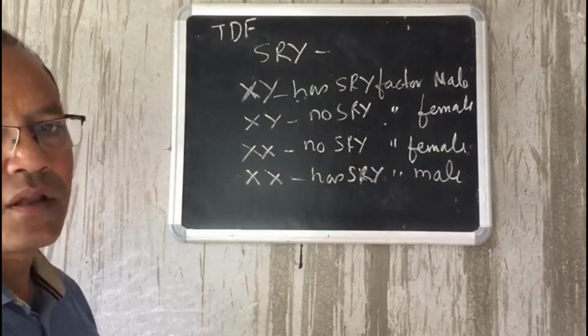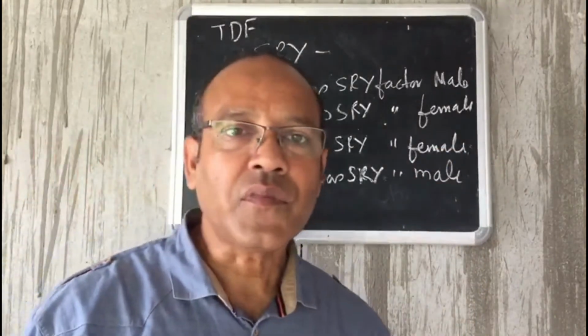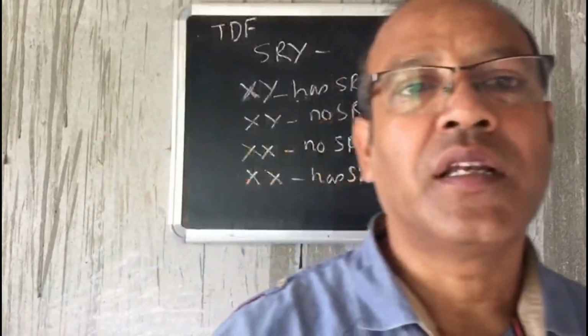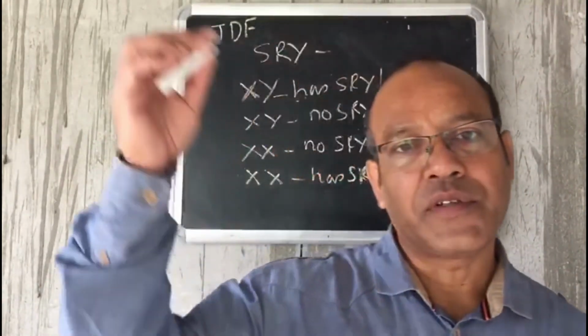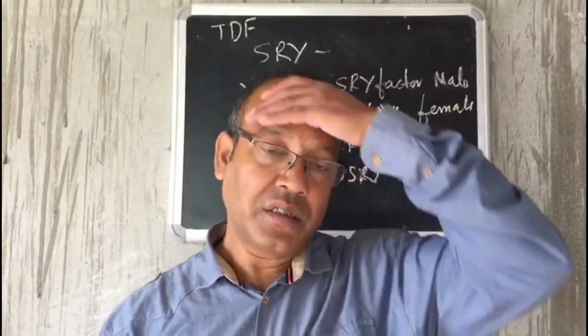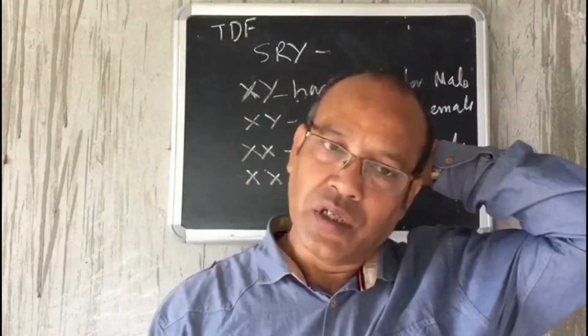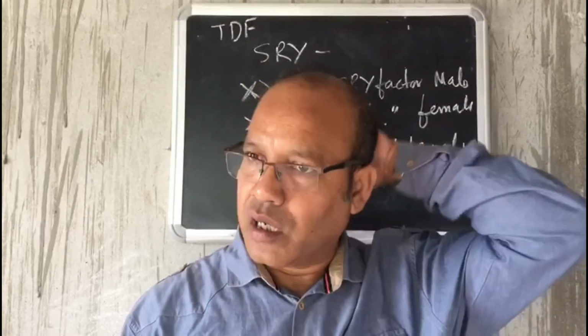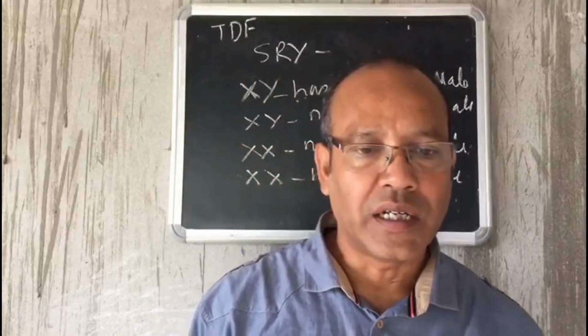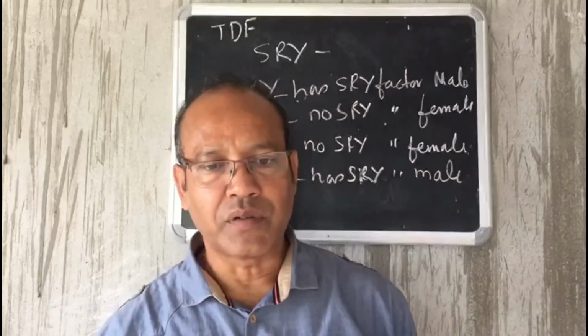Obviously, they become incomplete male or incomplete female. We'll talk about that when we talk about the other part, the defects of transmission of hereditary characters. In that we'll talk about this.